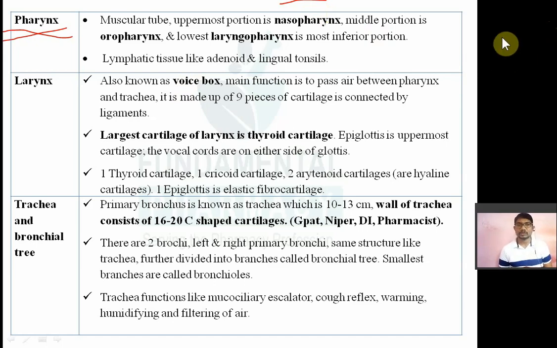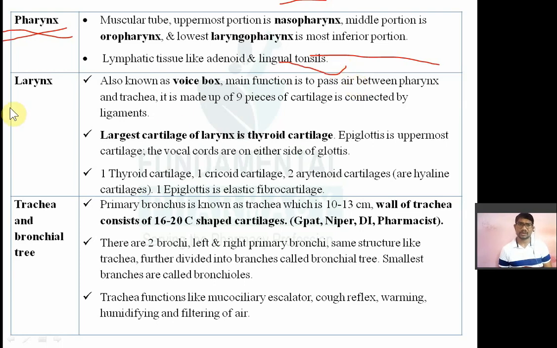This pharynx also has some lymphatic tissue like adenoids and lingual tonsils. So whatever tonsils are there, they are nothing but lymphoid tissue. They have some lysosomal enzymes and antibodies. So whenever you get an infection, your tonsils will be swollen. That is known as tonsillitis. So it is present in the pharynx.